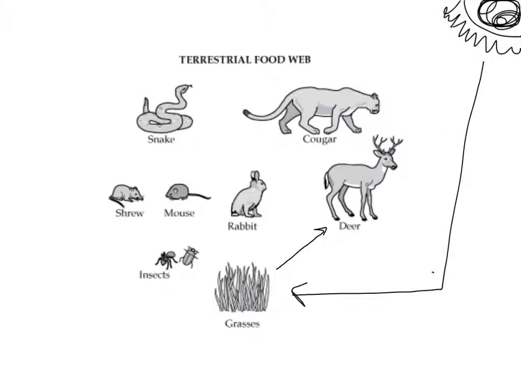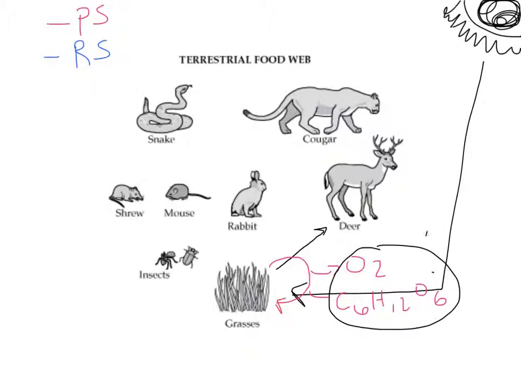Up here I'm going to do red is photosynthesis, and I'm going to do blue is cellular respiration. Plants do photosynthesis, and so they're producing oxygen, and they're producing glucose, C6H12O6. Both of these things, oxygen and glucose, are things that are needed by deer, by cougar, and all of the other animals in this food web.